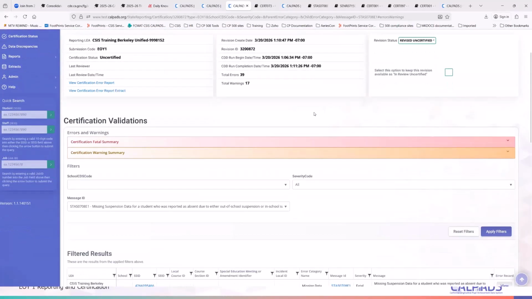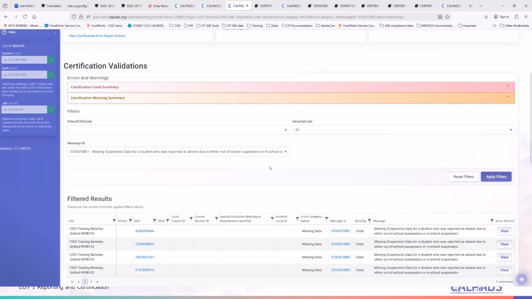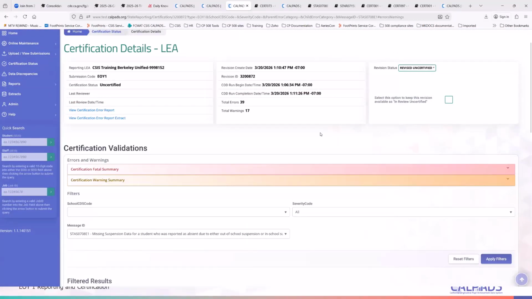Okay, once those errors are resolved, wait for a new snapshot. You should bring down the errors to zero, and even the warnings if you're really into clearing all of your errors. However, if there are warnings that are beyond your control, you can just let it go. Just make sure that the fatal errors are cleared. That way, CalPADS will then allow you to certify.